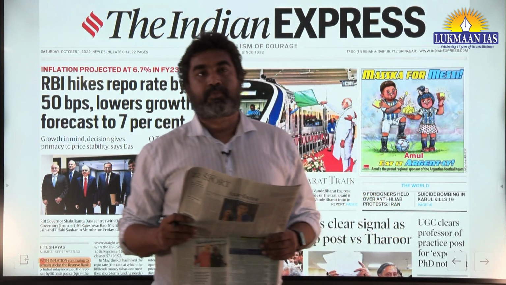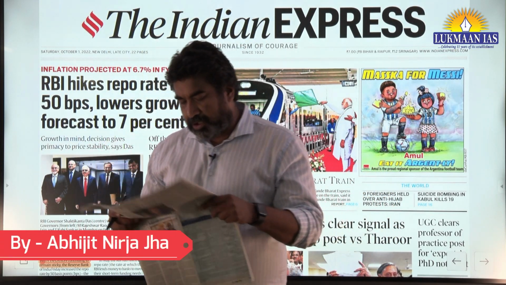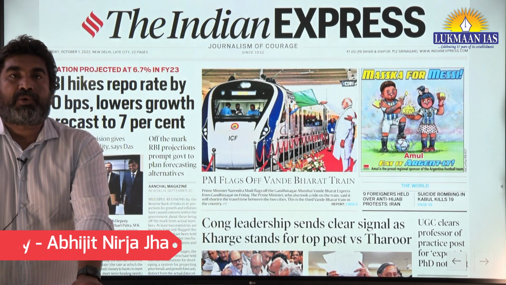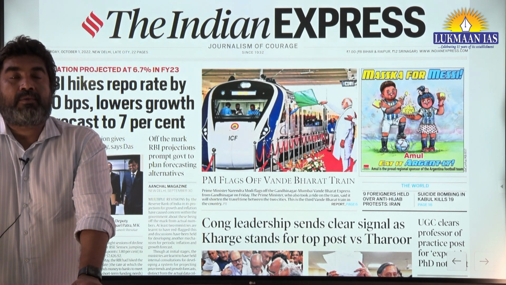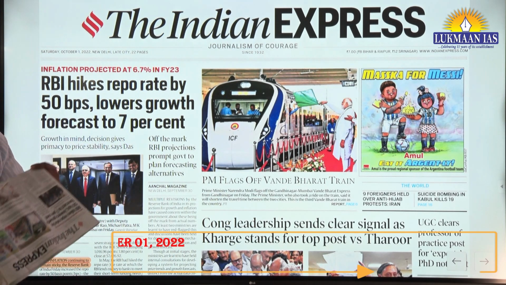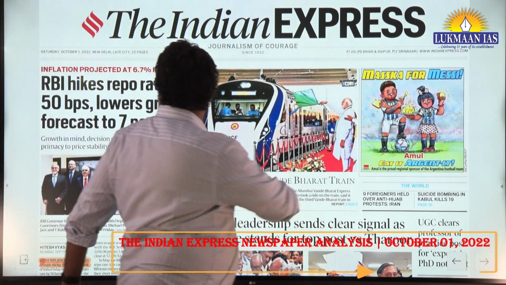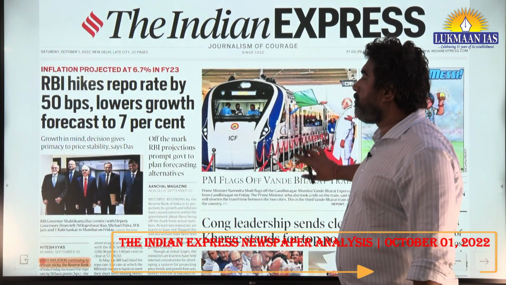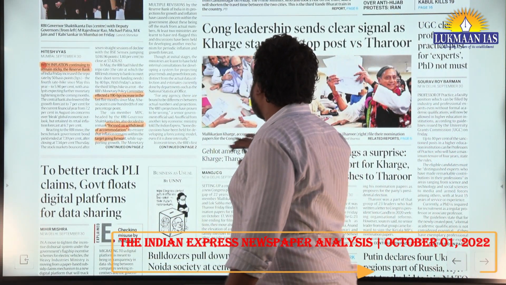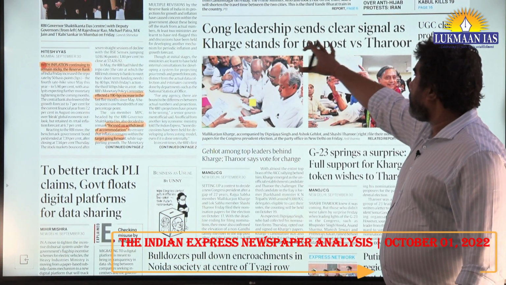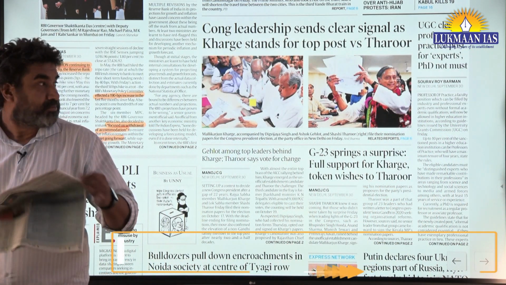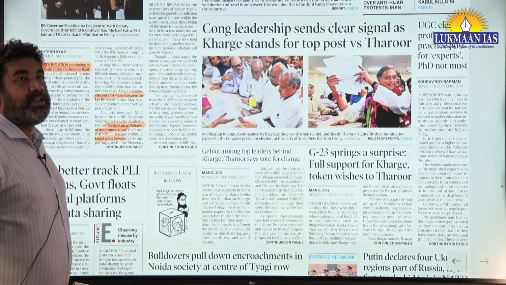Okay, the basic purpose of this class is to show you how to use every news item, and what the important events in this case are. Starting with RBI hikes repo rate by 50 bps. Basically this is the news and there is an analysis. But even this news, Congress leadership sends clear signal as Kharge stands for the top post versus Tharoor.